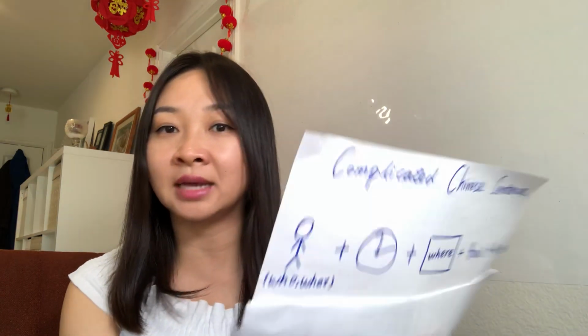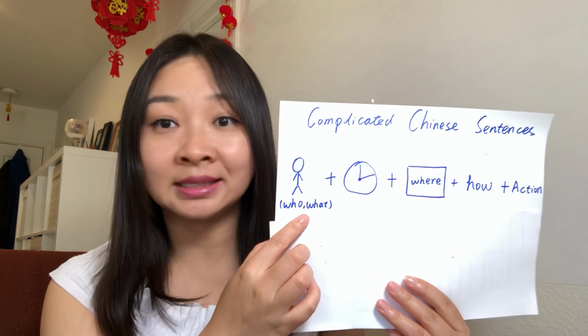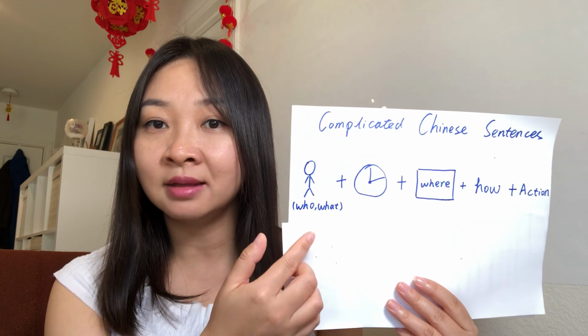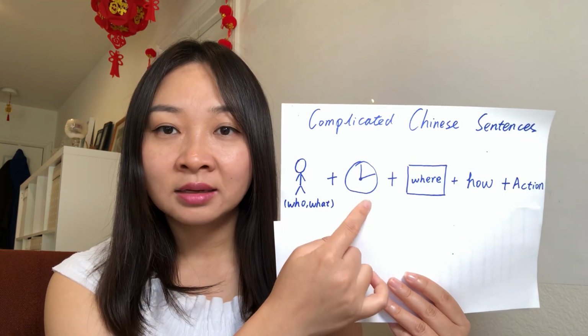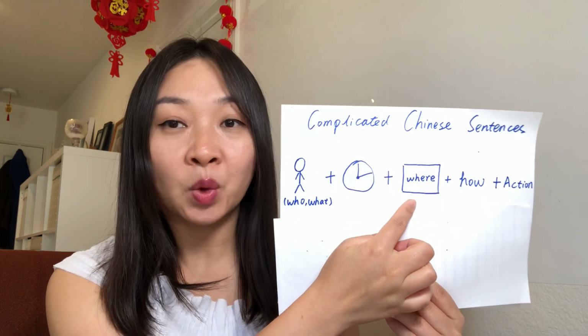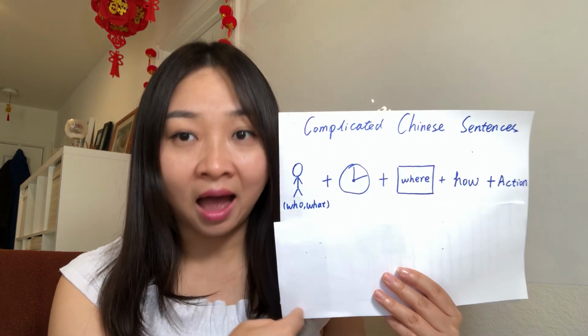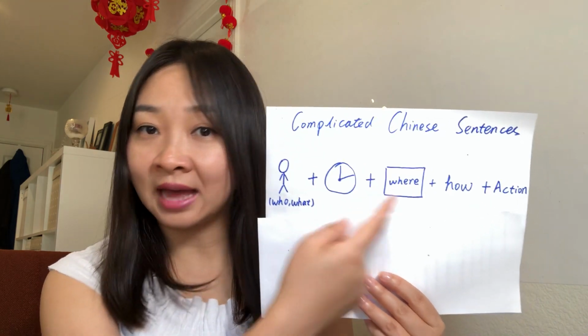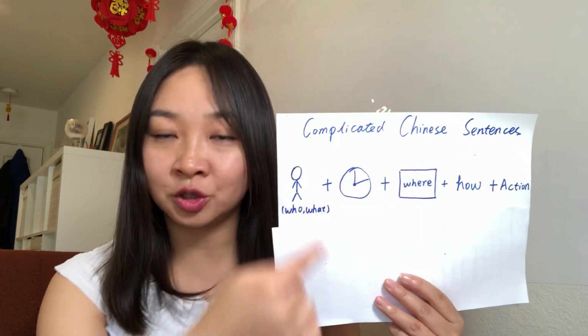We have a golden rule to help you make a complicated Chinese sentence always right. So let's look at the rule. In the complicated sentence, first you say the subject, right? Either a person, like who or what. And then you say time. After time, you say the location. Well, so I draw a square. And then you say how, means how you do it at that place. And then what do you do, the action. So that's the sentence structure.